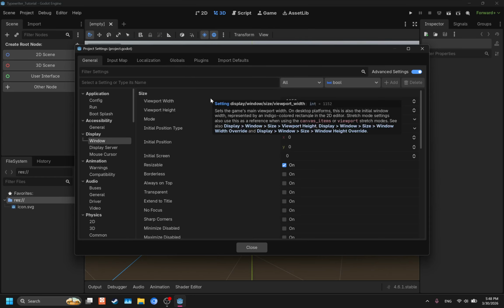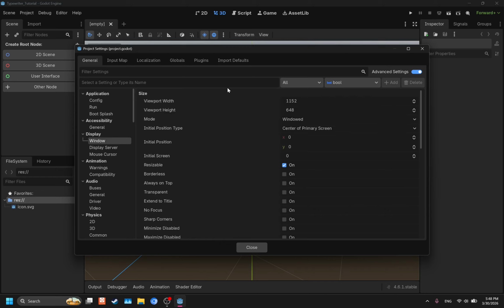So for later on, when we're setting the dialog box sizes, if we do not edit the width and height for the viewport, the dialog box is going to look like it's cut off on the right side of the viewport when you're testing the game. So that's not what we want. So what we're going to do here is change it to 1920 by 1080.